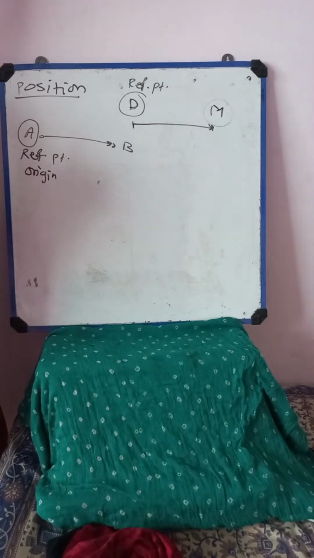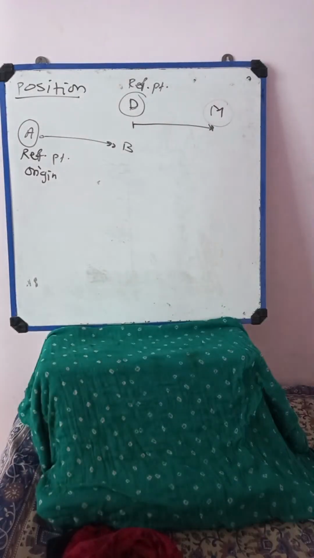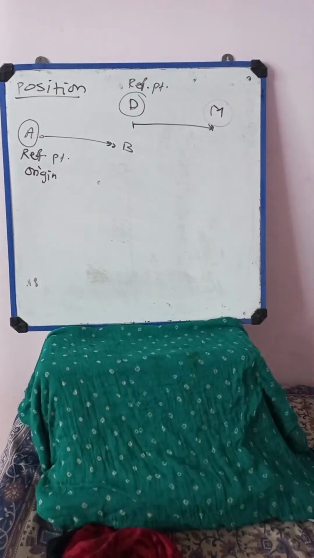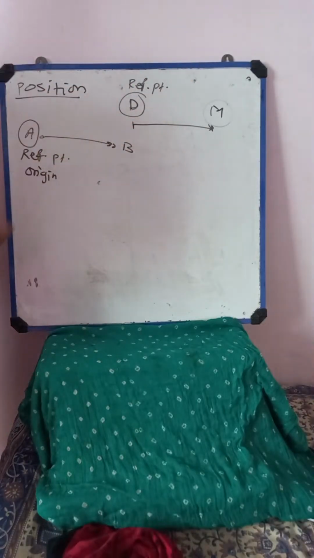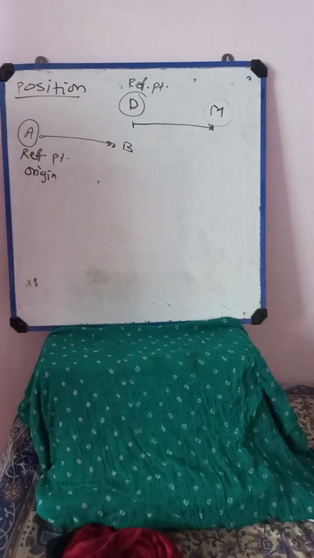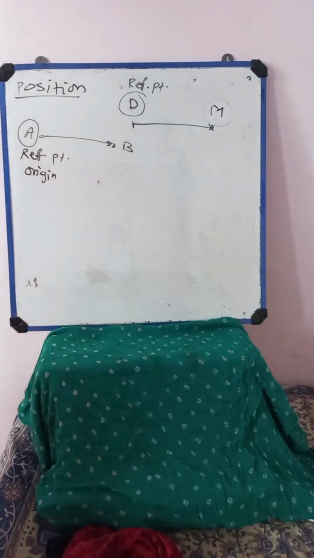That origin is also known as what? The reference point. Okay, so position is nothing but the object which is kept at one particular place, and that point we take as a reference point, and that reference point is also known as the origin here. Can you get it? So to express the change in position we consider two physical quantities. Okay, to express the change from A to B we require two quantities. One is a reference point and another is a destination. That is nothing but position. Can you get this position?